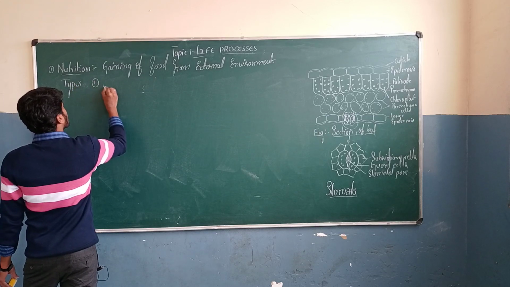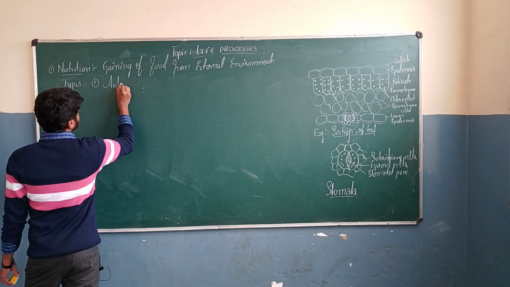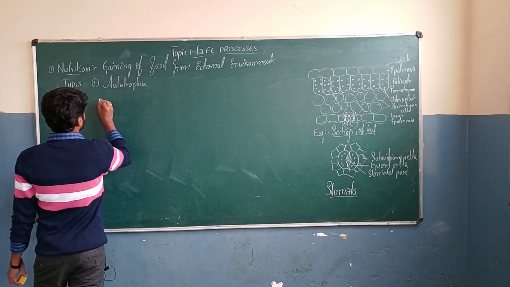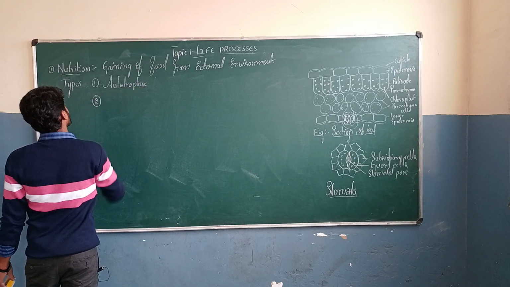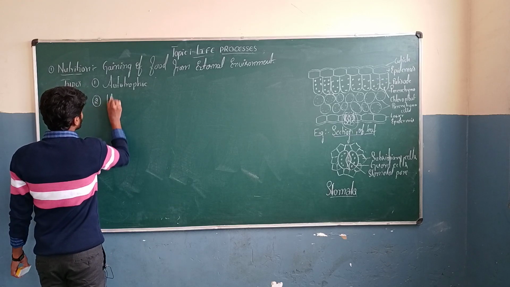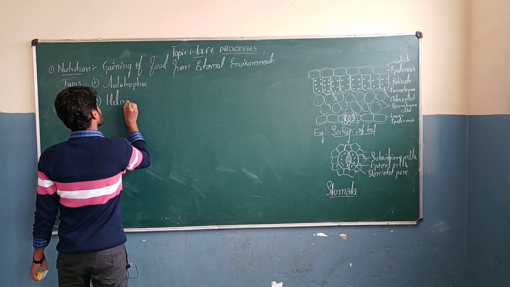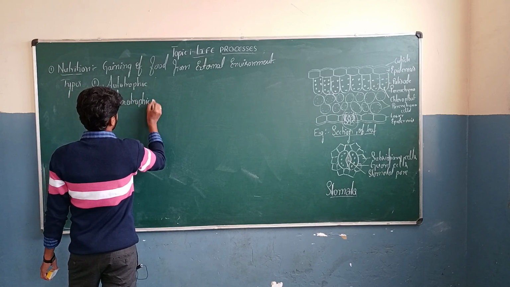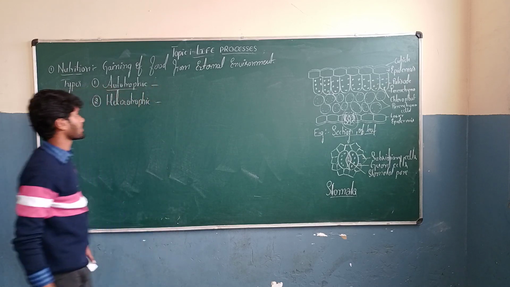First one is autotrophic nutrition, and the second one is heterotrophic nutrition.